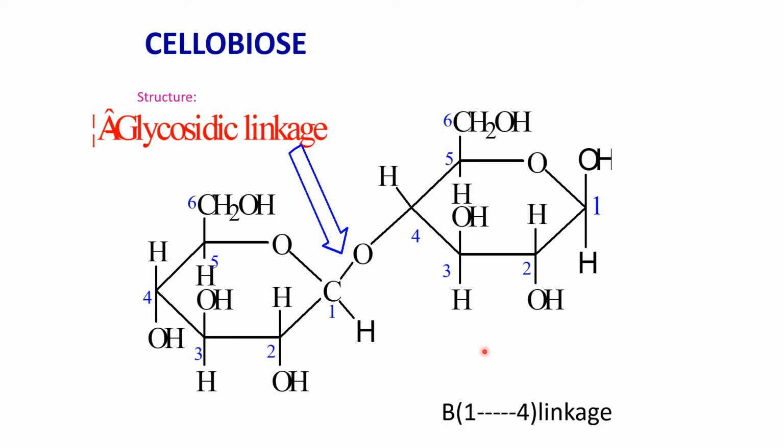So cellobiose and maltose are both made up of glucose residues, but the only difference is the linkage. In the case of maltose it is an alpha 1,4 linkage, and in the case of cellobiose it is a beta 1,4 linkage.